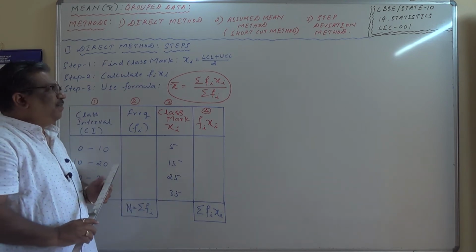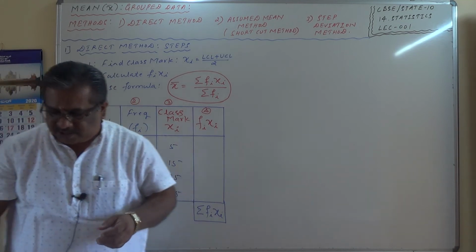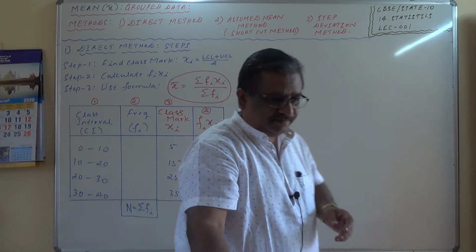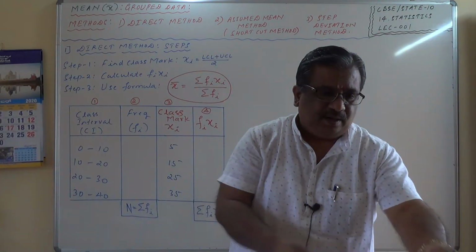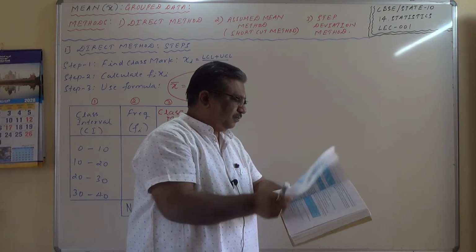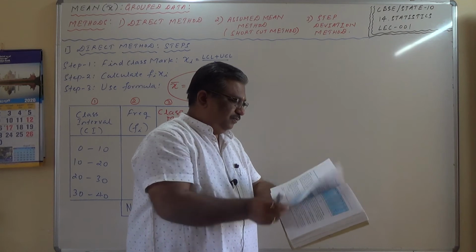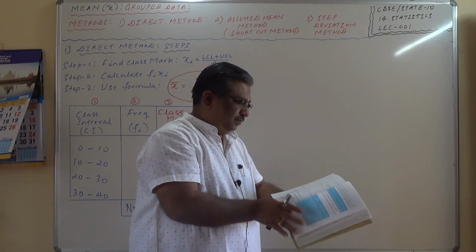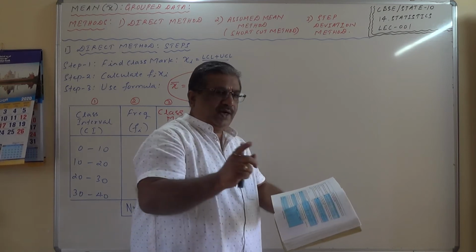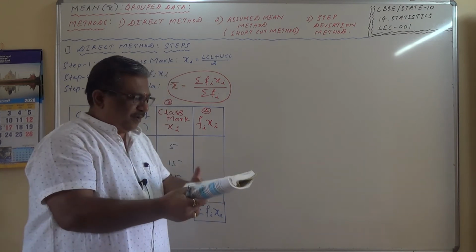Now let me take one example. One example can be the textbook example. Just a moment. I'll take the textbook example. Give me the book here. In the textbook, exercise number 14.1, directly I'll solve one problem from that.